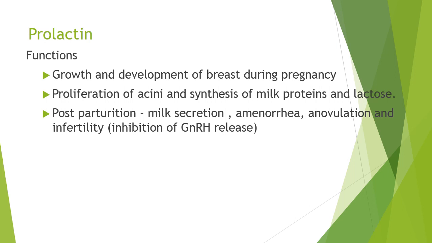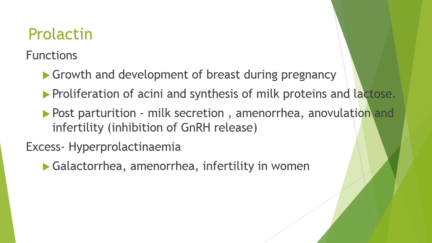After the birth of the baby, that is post parturition, secretion of milk occurs due to loss of inhibitory control of estrogen and progesterone, which were high during pregnancy. The amenorrhea, anovulation and infertility seen after parturition are due to persistence of prolactin, which inhibits the release of gonadotropin releasing hormone from the hypothalamus, so that there is no release of FSH and LH that are required for ovulation and fertility.